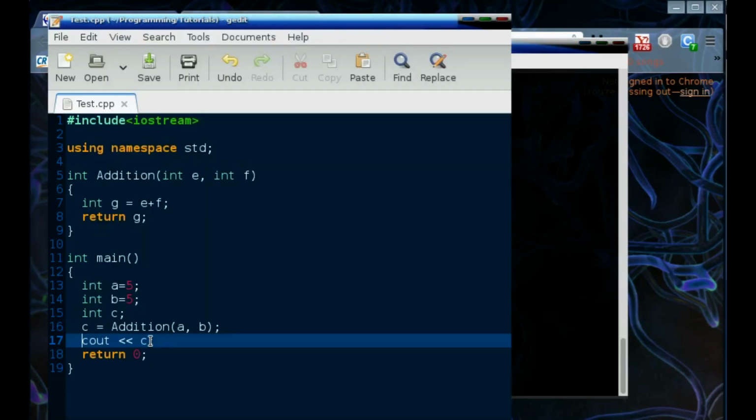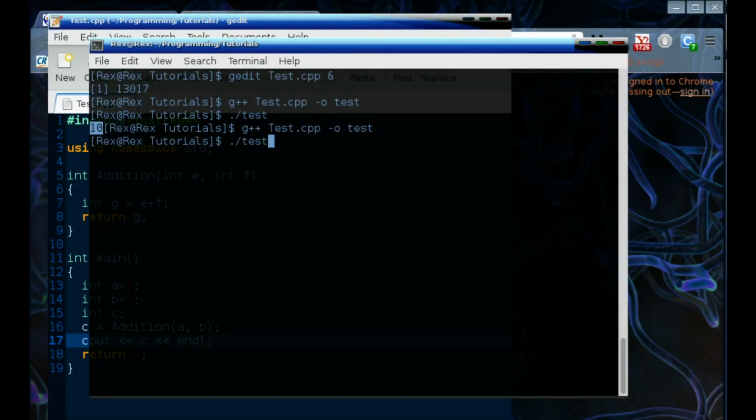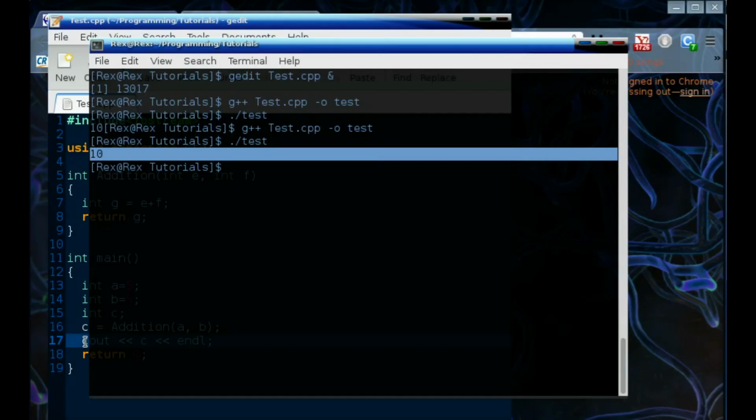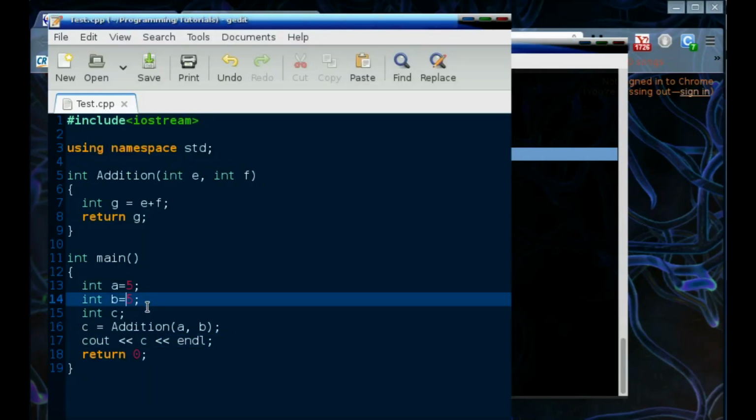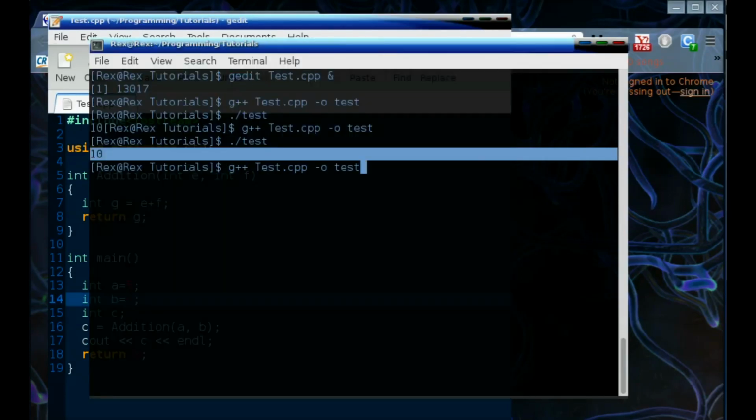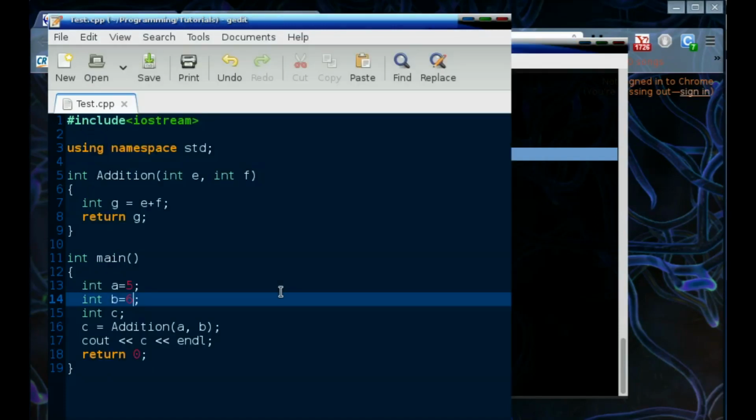Okay, just to make the output a little more visible. Right there, there's 10. Okay, simple stuff. That's the idea of a function. You see, that is the idea of a function. You pass something to it. If you want, you can return something from a function. You can use it like this.